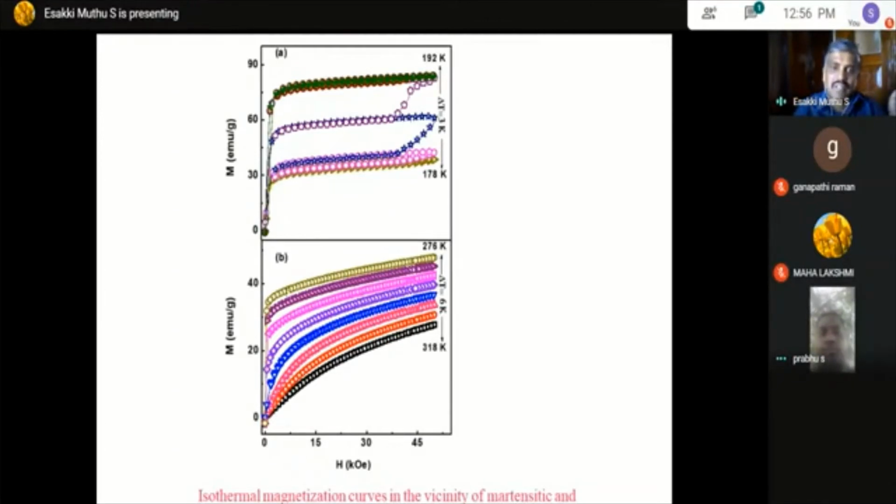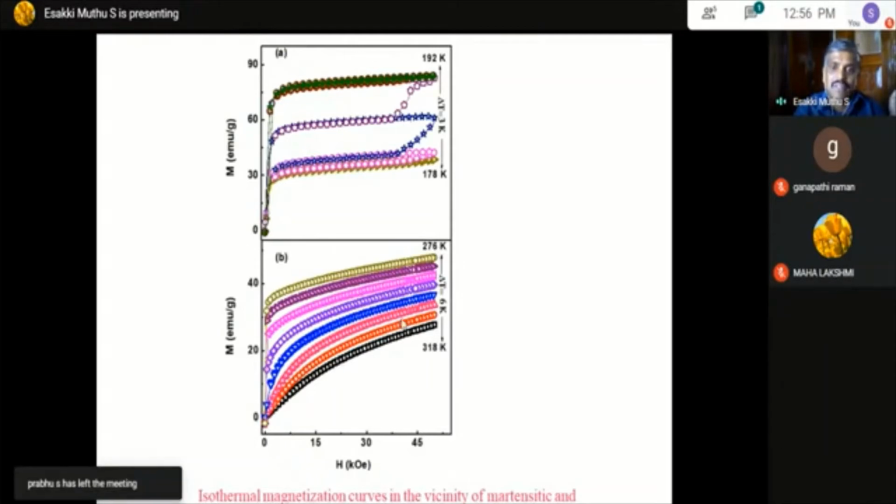In the ferromagnetic region, there is no magnetic field induced transition, so there is no hysteresis. The width of the hysteresis is very small, so the thermal loss is very small in this region. But here there is more thermal loss, because we have a large magnetic hysteresis.